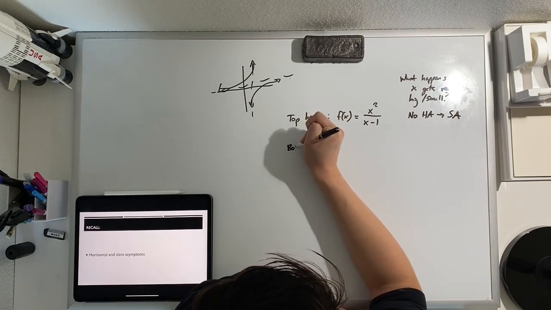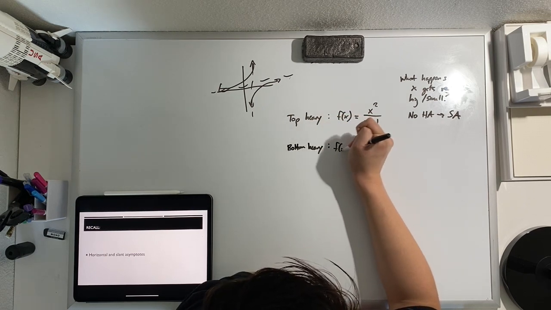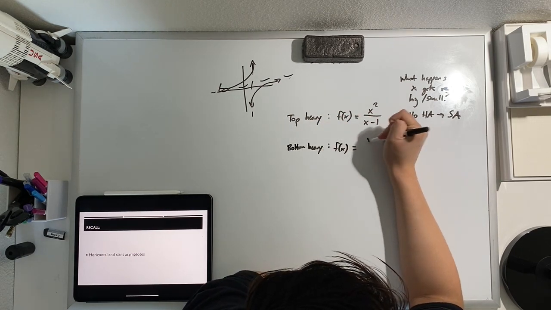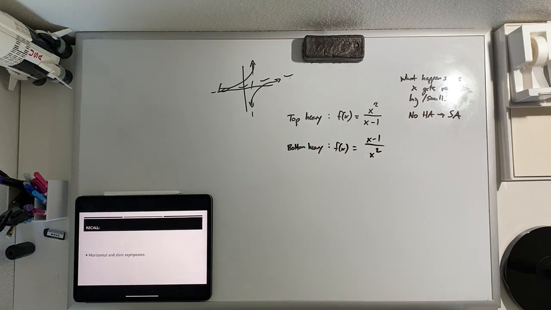Now, the next was what we called a bottom-heavy function. So what happens when we have a function like this? The degree of the denominator is larger. So what's happening as x gets really, really big or really, really small? So we thought about this. We said, well, what happens if we plug in 1 and then 10 and then 1,000 and then 1,000,000 and then 1,000,000,000 and so on?